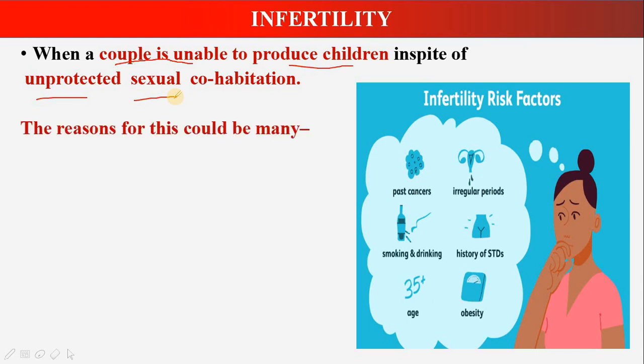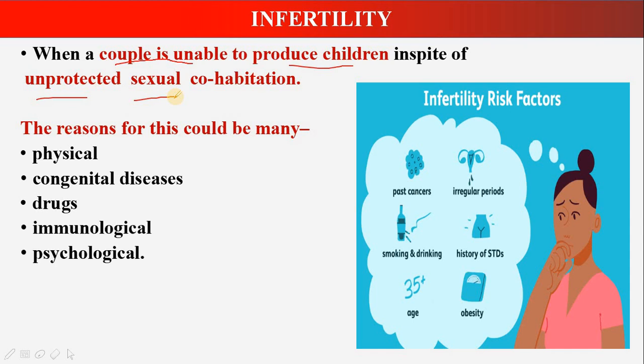The risk factors could be many, the reasons could be many. The reason could be physical, it could be congenital diseases, drugs, immunological and psychological problems. First important thing is physical. Physical is maybe the reproductive organs are not functioning properly. Maybe the motility of the sperm is low. Maybe the count of the sperm is low. Maybe the ovum production doesn't take place on time, or there are irregular periods.